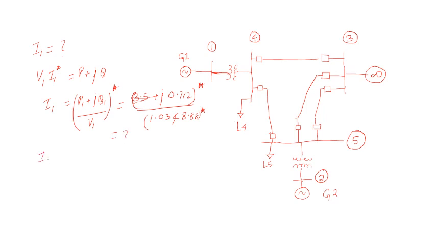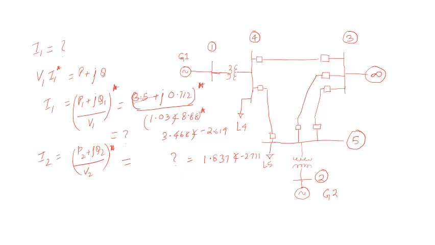Similarly, you can calculate I2. I2 will be P2 plus jQ2 divided by V2 star. Put the values, and I think you will get 3.468 at an angle of minus 2.619 for I1. Calculate for I2 also, and you will get 1.837 at an angle of minus 2.77. So these are the values of I1 and I2.